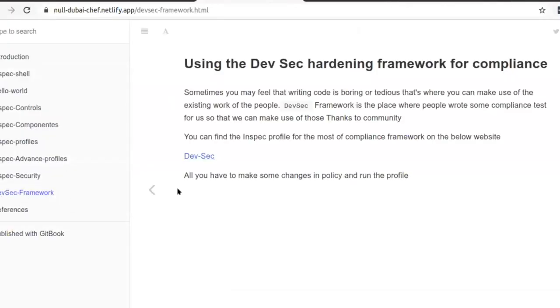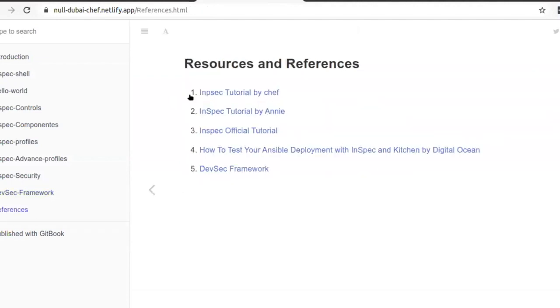Yeah. So these are the references that I took for my session. These are the resources if you are planning to learn more about InSpec, or to use InSpec in your code in your organization, you can refer to them. There is a good tutorial written from scratch by a lady called Annie. You can also follow this one, and the official InSpec tutorials are also a good place to start. And there are some courses by the official InSpec Chef team. It's free, where you can learn more about InSpec.